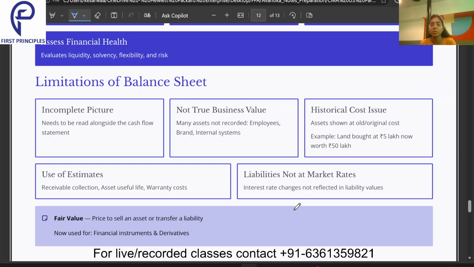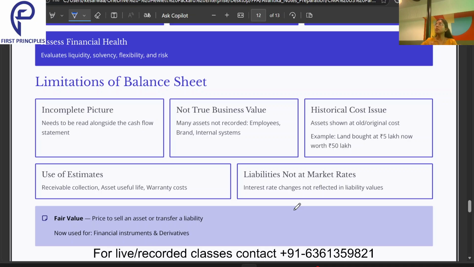Then, it does not show true business value. Many assets are not recorded, such as employees, brand, and internal systems. That means the balance sheet does not give us the exact business value, because many assets are not recorded. For example, we have very good employees in a business who are very loyal to our company.